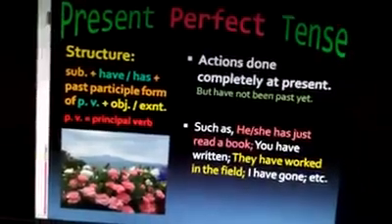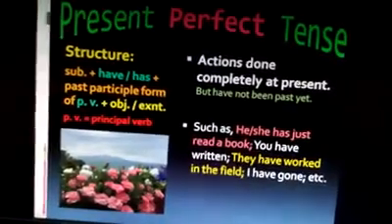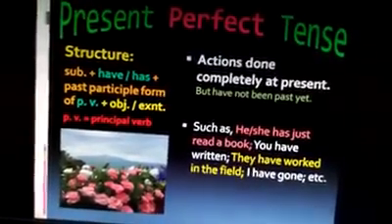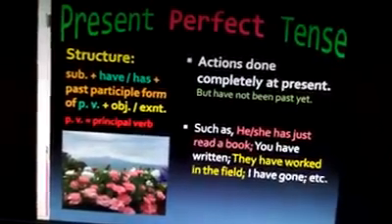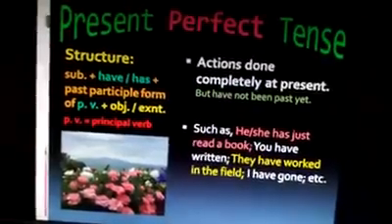You see the examples. He or she has just read a book. You have written. Here are also more examples. You must follow to write your own examples.